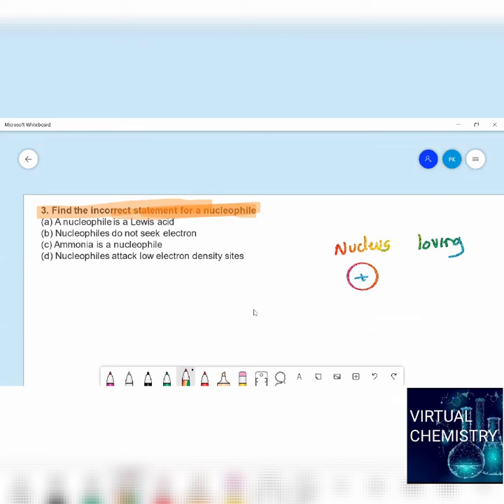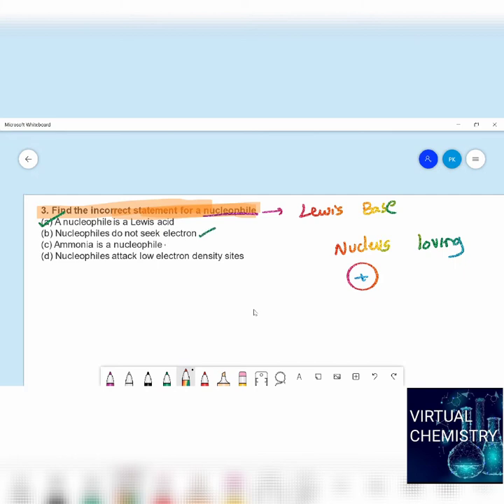Is it a Lewis acid, students? No, already it has a lot of electron density, so it is not a Lewis acid. A nucleophile is a Lewis base. So the first statement itself is wrong, and this is the correct answer. Let's see the rest of the statements. Nucleophiles do not seek electrons. Yes, of course, it is correct.